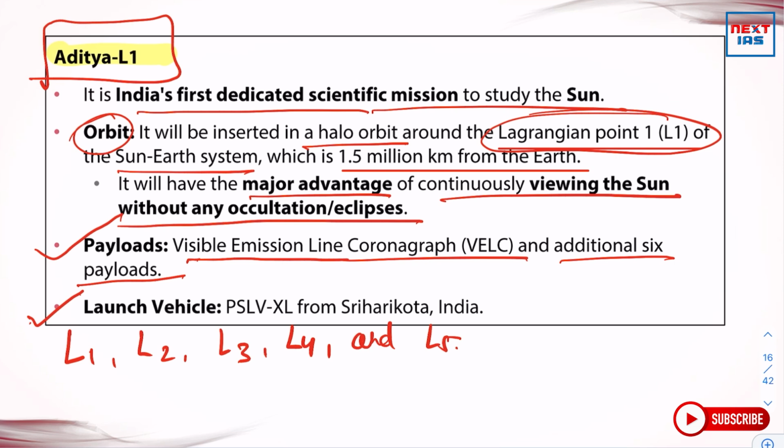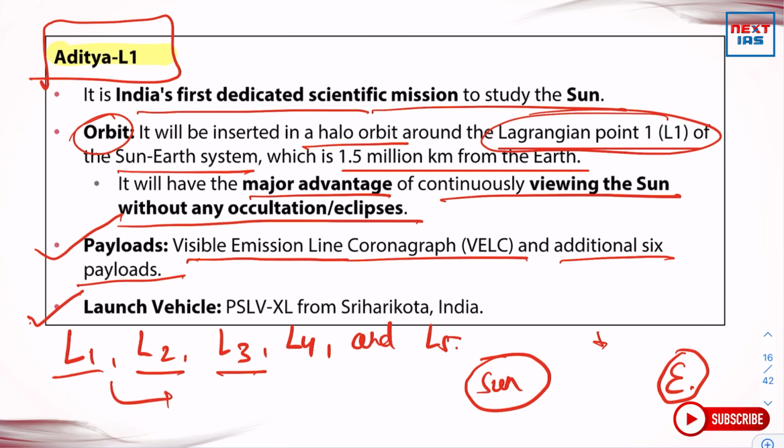Generally, three of them lie along the line connecting the two large bodies. For example, this is the sun, this is Earth, and this is like the Sun-Earth system. So we will be having these five Lagrangian points somewhere here, and the first three of them, L1, L2, and L3, are unstable by nature, whereas L4 and L5 are stable by nature.